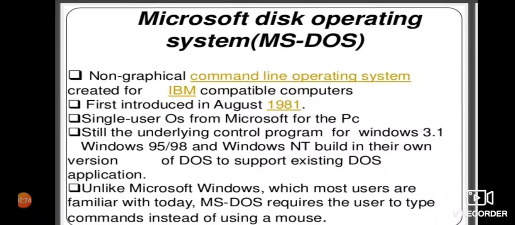It was still the underlying control program for Windows 3.1, Windows 95, 98 and Windows NT, which had a built-in version of DOS to support existing DOS applications. Unlike Microsoft Windows, which most users are familiar with today, MS-DOS requires the user to type commands instead of using the mouse.